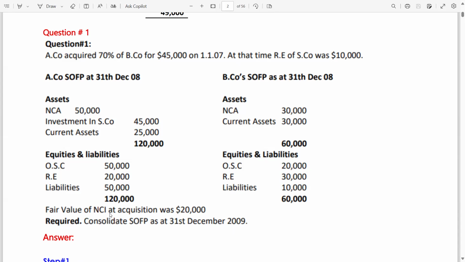In the previous question, we solved the goodwill with the proportionate method. But in this question, there is a fair value of NCI. So we will calculate goodwill on the full goodwill method, the fair value method. Required: consolidated SOFP at 31st December 2009.